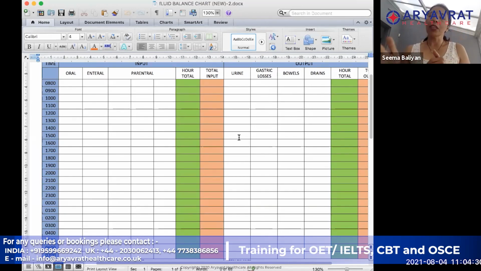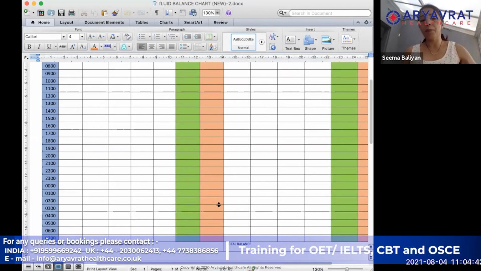Okay, same is with the output as well. So you are going to do the output per hour and total output till that hour. So this way, when you are completing it, by the end, you should have the total input and output of the 24 hours, because you keep on adding that as you are going along every hour.